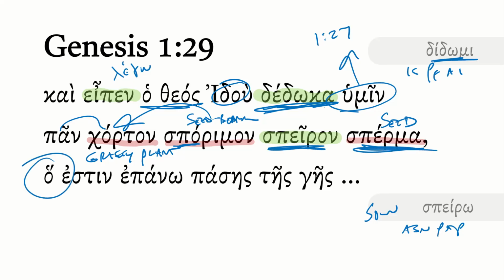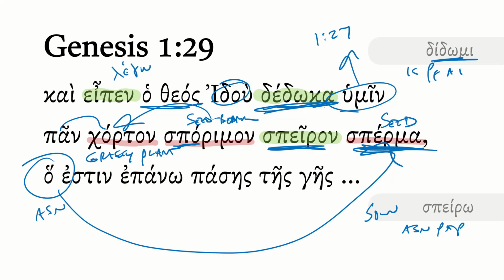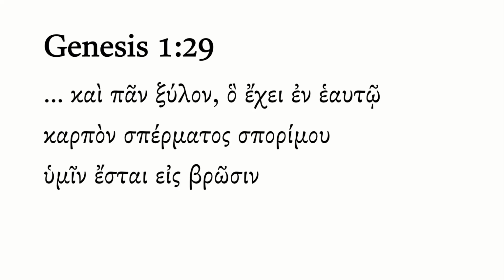Then we have a relative pronoun ho here. Notice it's the accusative singular neuter. It's referring back to the sperma. So this seed, which is epano, upon pases tes ges. Epano takes the genitive, so it's upon all of the earth. But not only do we get the herbage, we also get more stuff. So let's continue the verse. Kai pan xylon ho echei en heauto karpon spermatos sporimon, humin estai eis brosin.